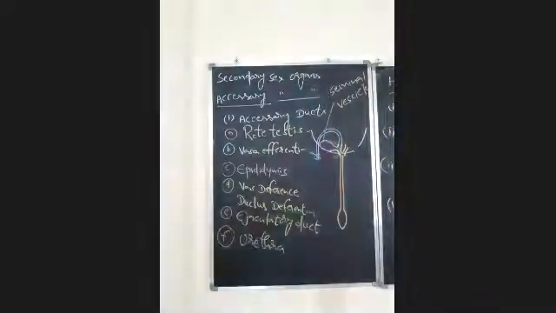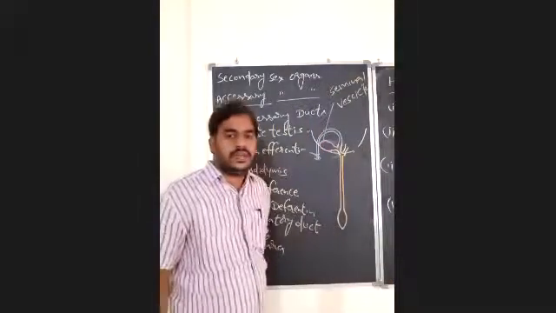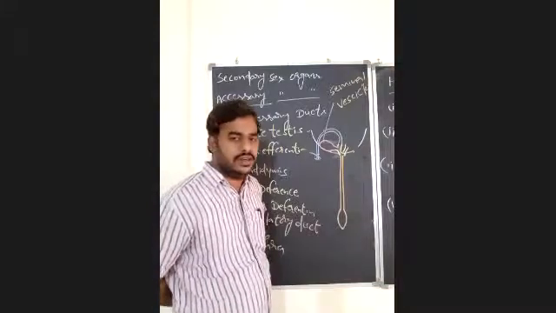Once again, I am repeating why the urethra in the male human being is known as the urinogenital tract: because this is the common passage for both the urine and the semen.